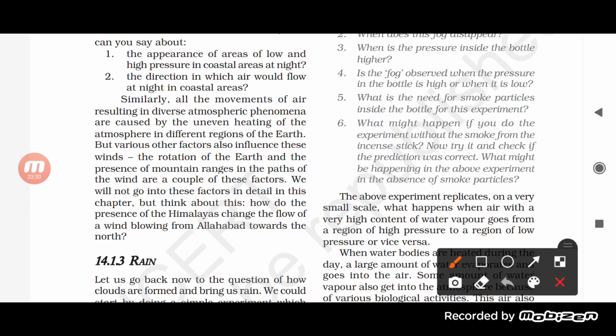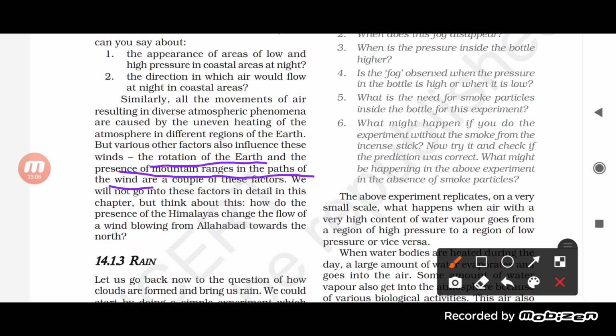So all the movement of the air, the atmospheric phenomena that is caused, is because of uneven heating in the different regions of the earth, and various other factors influence the wind, like the rotation of the earth, the movement of the earth around its own axis, and the presence of mountain ranges in the path of the wind. These are the two factors.